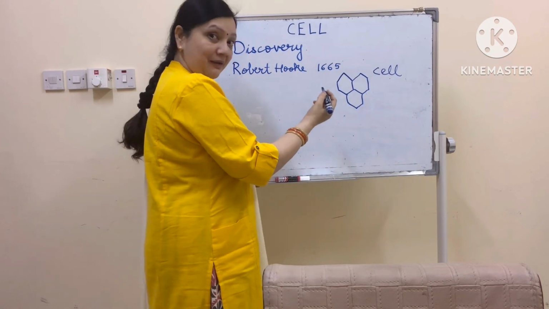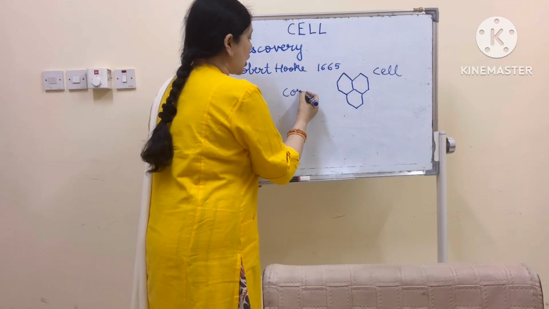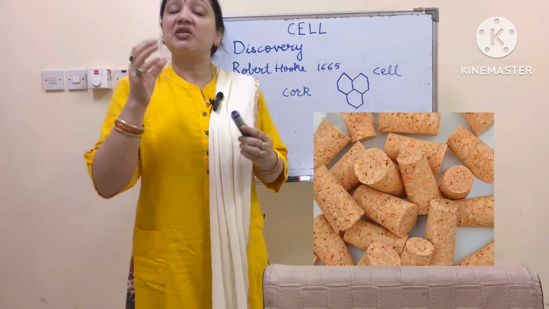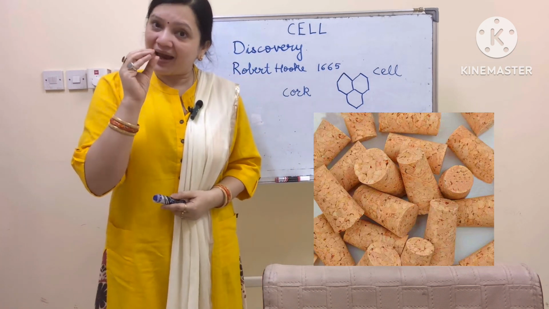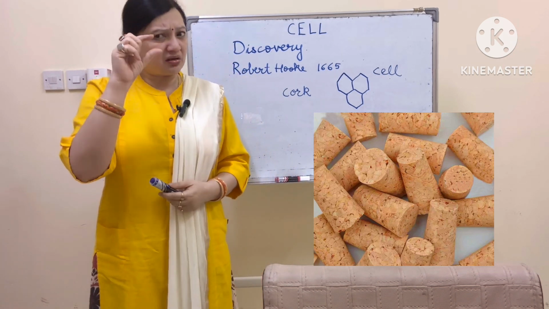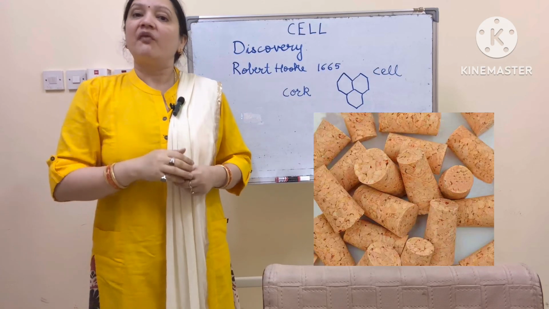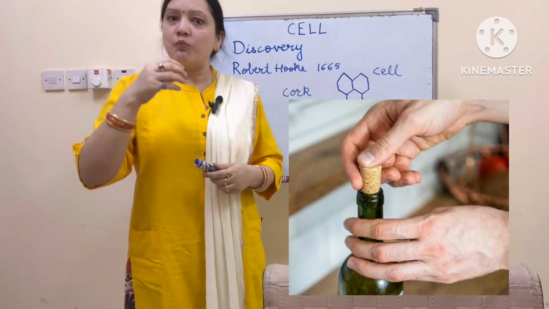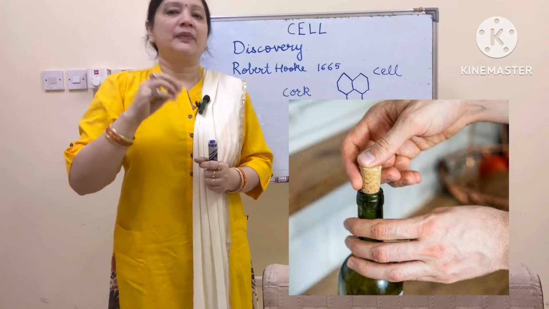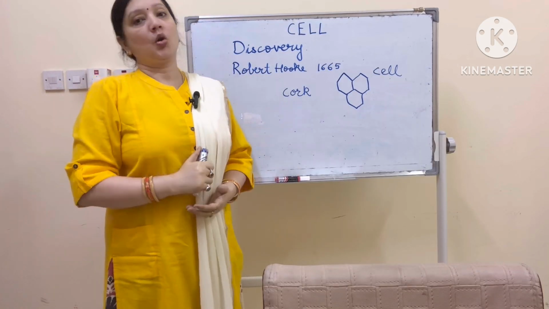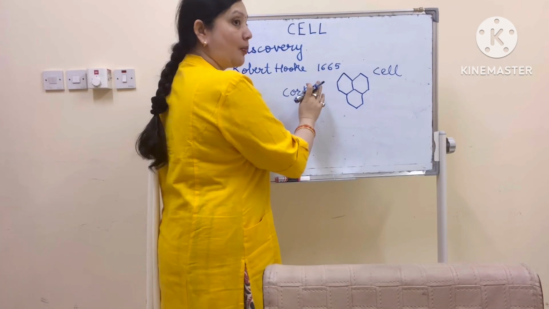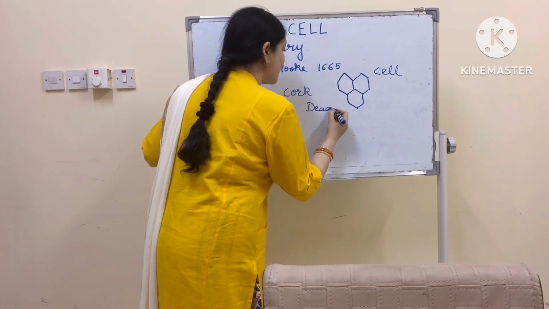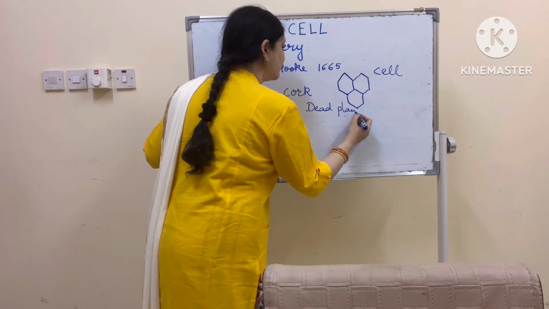And what did he see for the first time? He saw cork. You know what is cork? Cork is a tree. The wood from that tree is shaped into small cylindrical pegs which are used to close bottles. You must have seen bottles closed with a piece of wood. That piece of wood is actually cork. So what did Robert Hooke actually see? He saw dead plant cell.